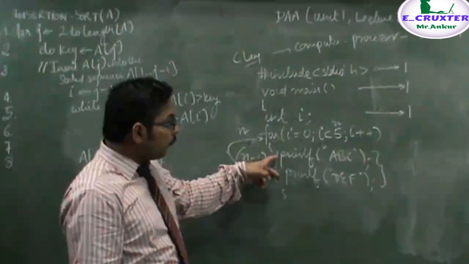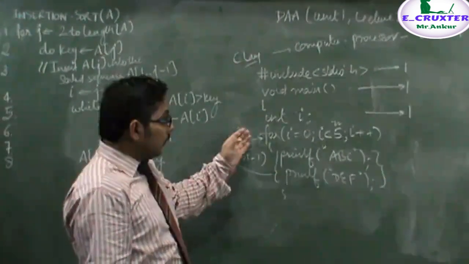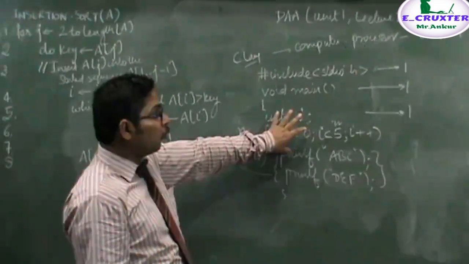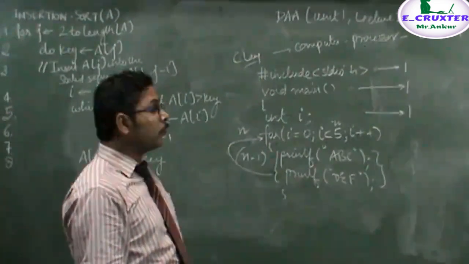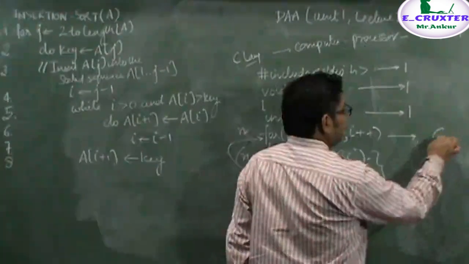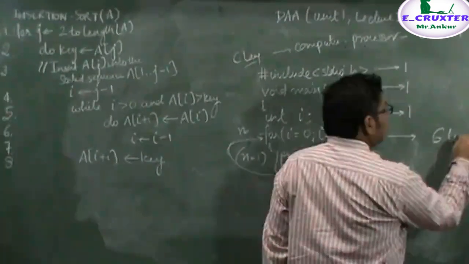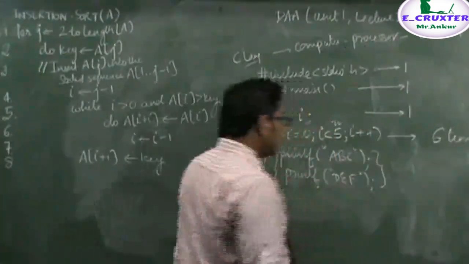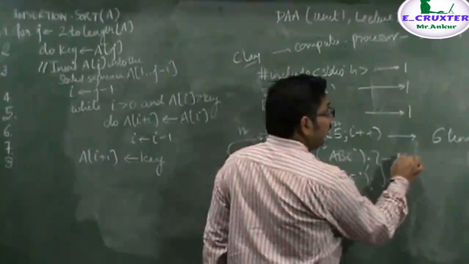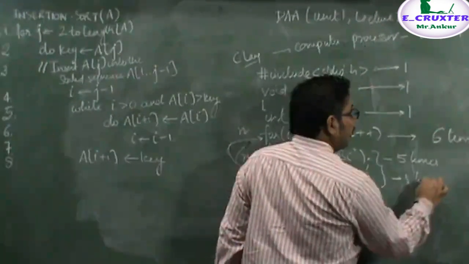Now these two statements are dependent upon the for loop. Hence how many times will these statements be executed? These statements depend upon the for loop. Then how many times is the for loop executed? You will notice that the for loop is executing 6 times, and hence, as we have seen, this statement will be executing 5 times, and this statement will be executing 5 times.